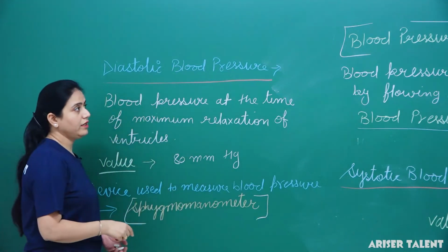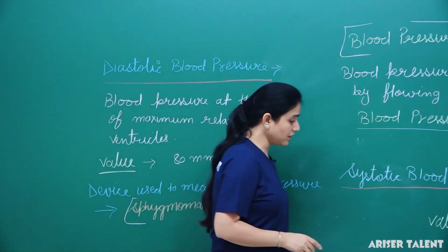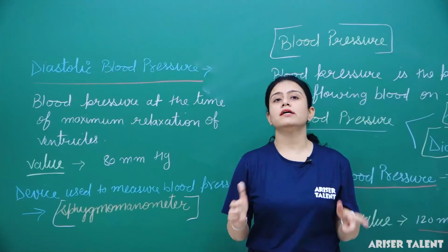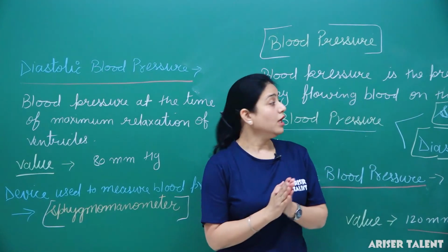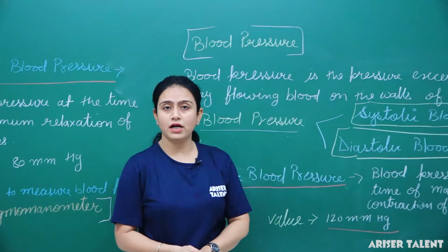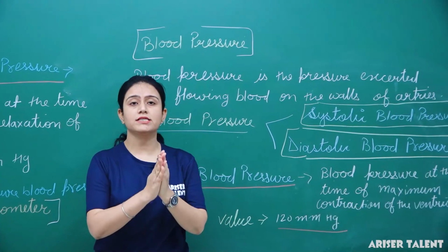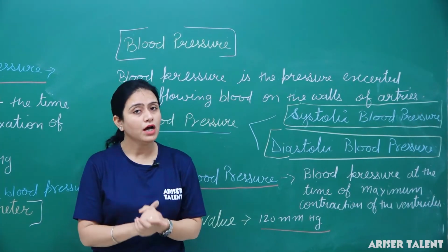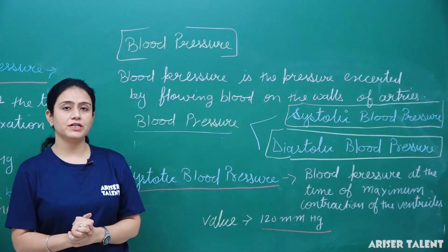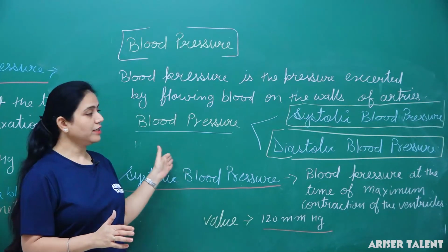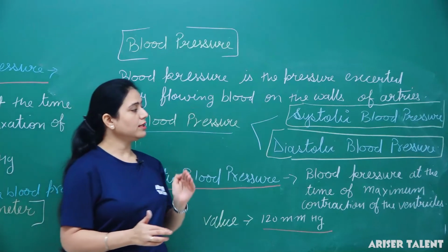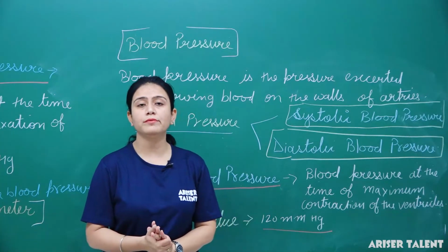So here we have talked about blood pressure. What is blood pressure? The pressure exerted by the flowing blood on the walls of arteries. When the blood flows, it exerts pressure on the walls of arteries, and this type of pressure is known as blood pressure. Generally it is of two types: systolic blood pressure and diastolic blood pressure.